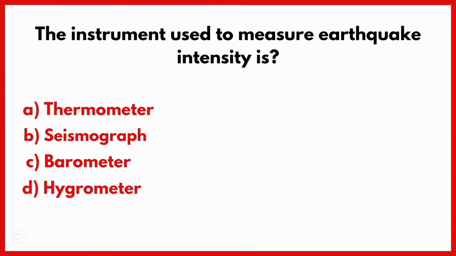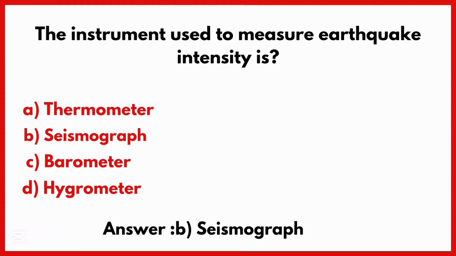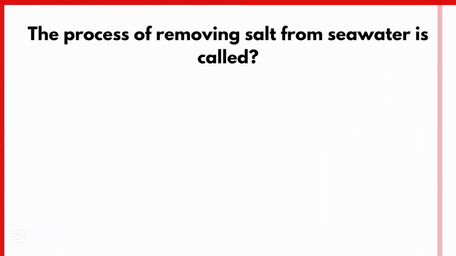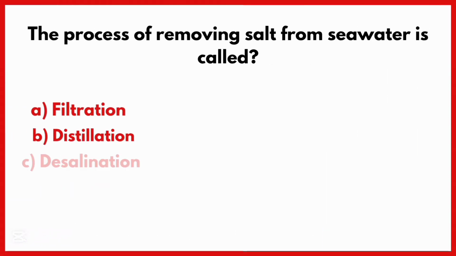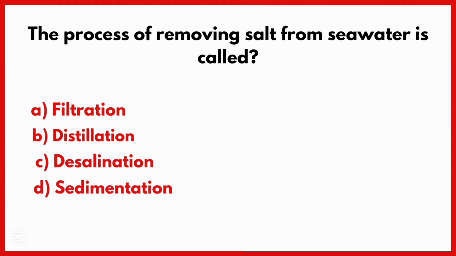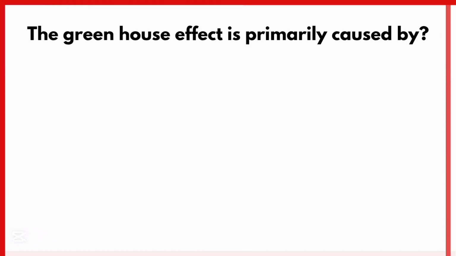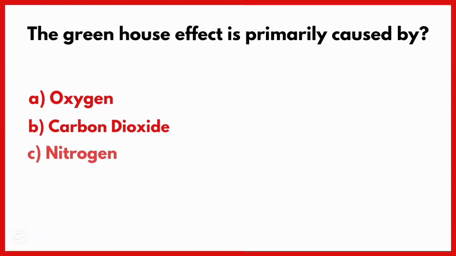Correct answer is option B. Seismograph. The process of removing salt from seawater is called. Correct answer is option C. Desalination. The greenhouse effect is primarily caused by.